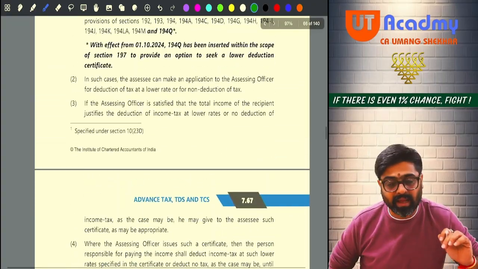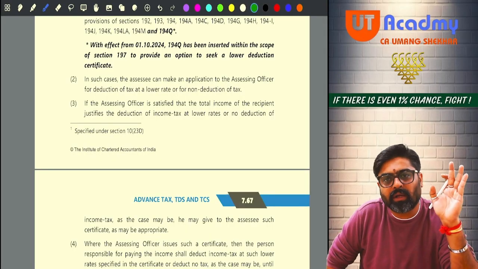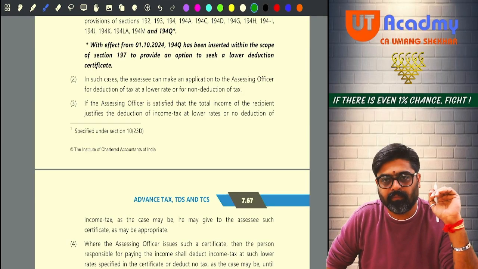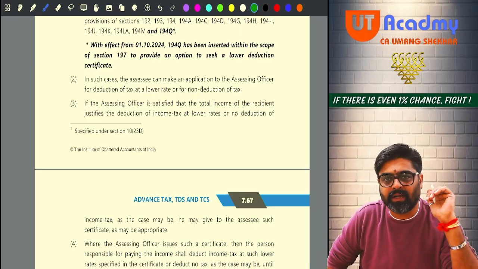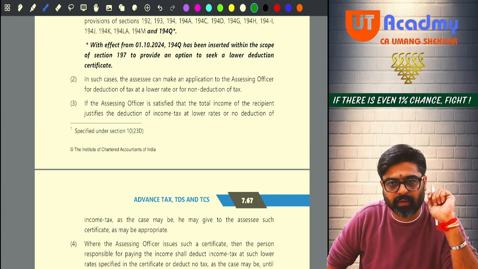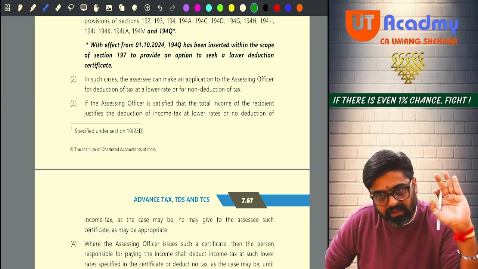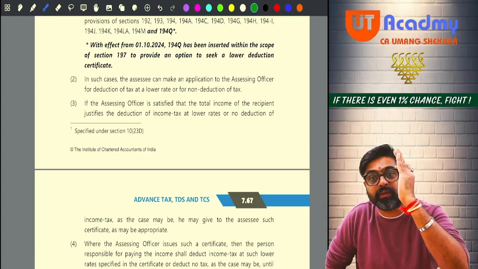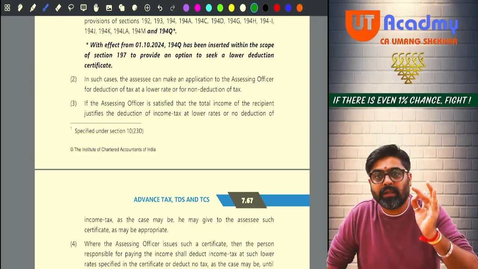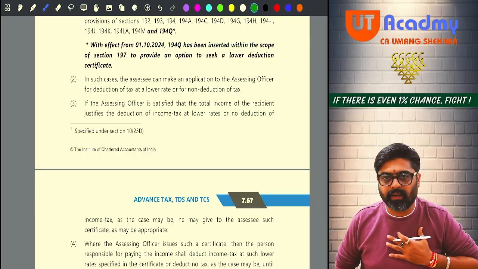To whom? To my assessing officer. Now, based on the data available, based on the records of the assessee, if the assessing officer is satisfied that if the TDS is deducted for this payee, then it will be unnecessary hardship for him. He should get himself satisfied first. Once he gets satisfied, he can issue a certificate where he will write that no TDS should be deducted from this payment coming to me.